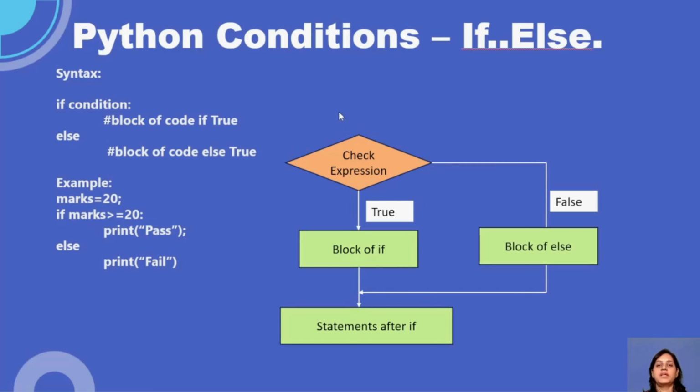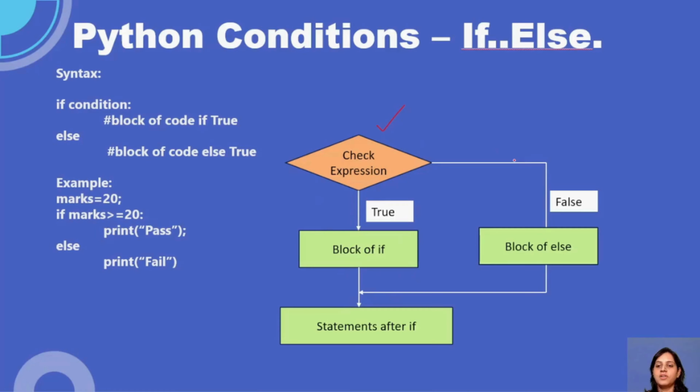We have if else, guys. If else is similar to if, but here we also put an else condition. What is going to happen? We have this expression, correct? First, it will check the expression. If it is true, then it will execute the if block.